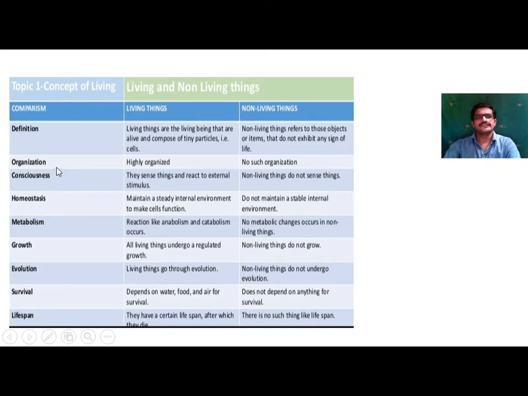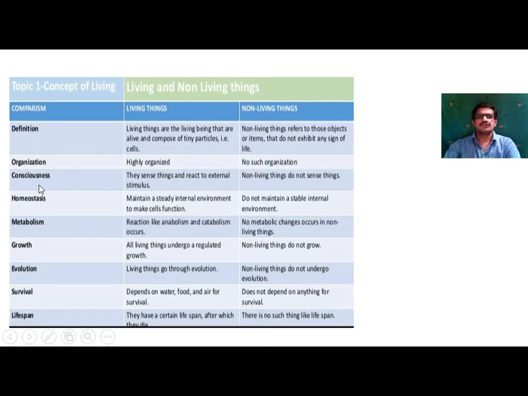Second one, organization. Living things are highly organized. Any living organism is made up of cells. A unicellular organism's body is made up of a single cell, while a multicellular organism's body is made up of multiple cells. So a high level of organization is found in living things. In non-living things, no such organization is present.